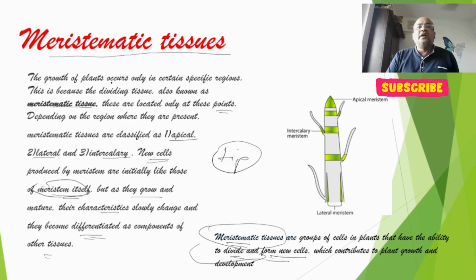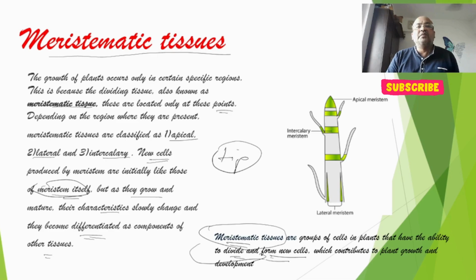The growth of plants occurs only in certain specific regions, right? This is because of the dividing tissues, which are known as meristematic tissues. So what we have done there, we have cut down the roots by 1 centimeter in the jar B onion bulb.